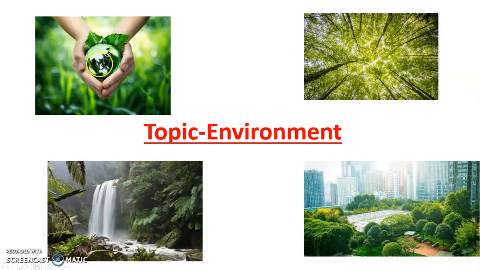Now children, you can see the pictures, you can see our earth, the trees, small bushes, buildings, waterfall. All this makes our environment. These are the parts of our environment.